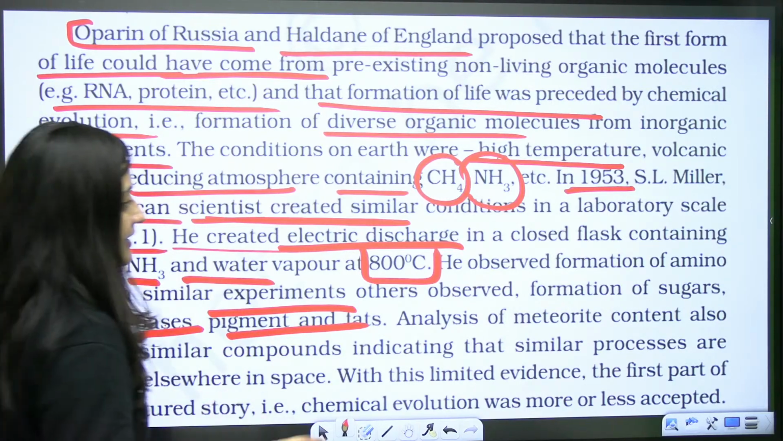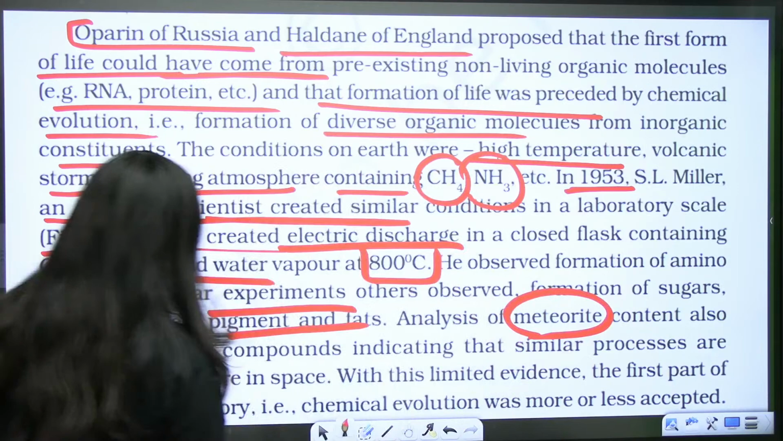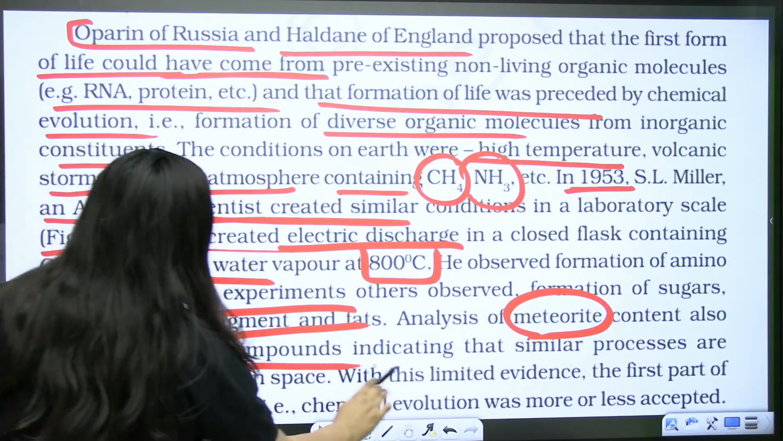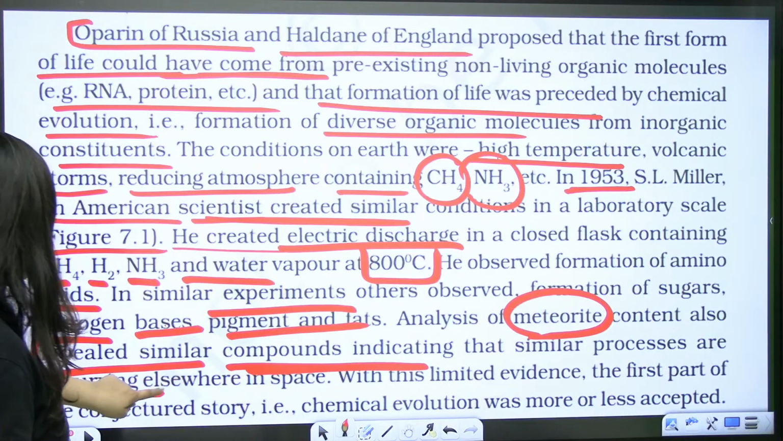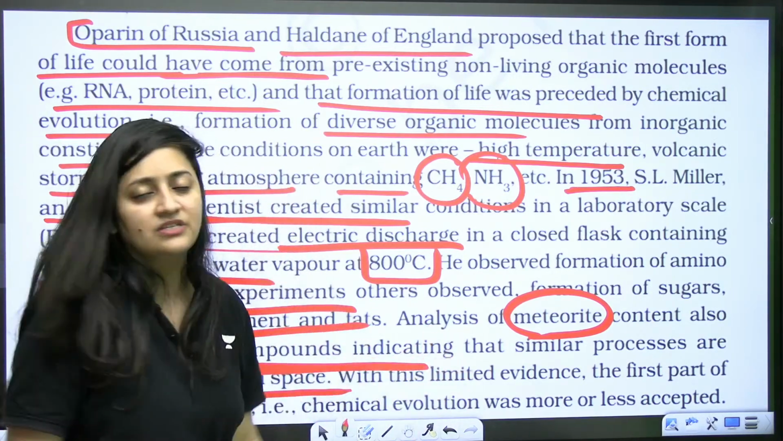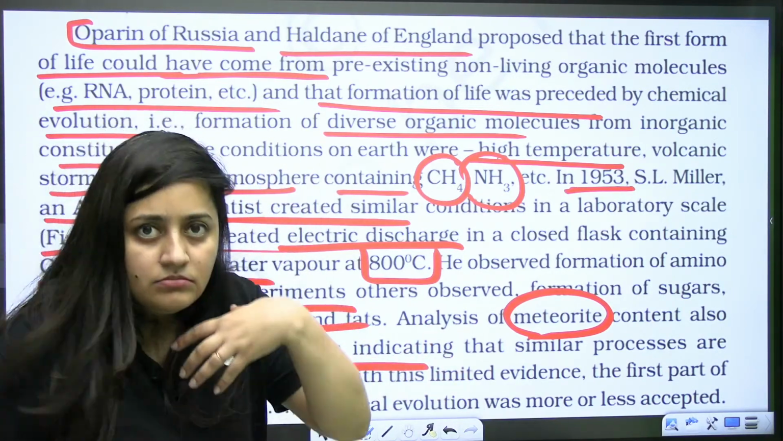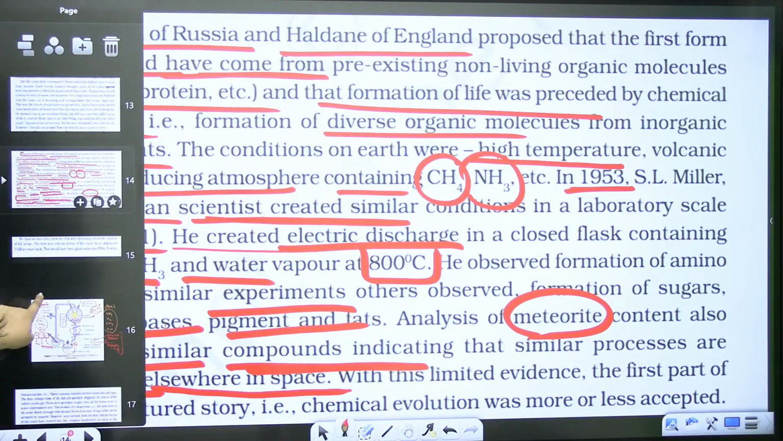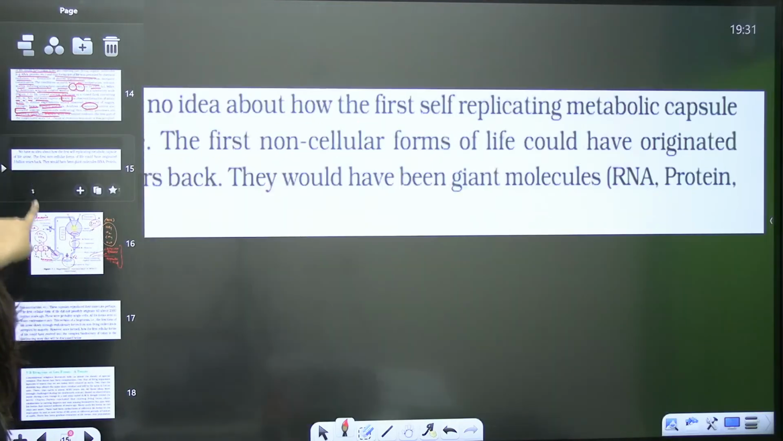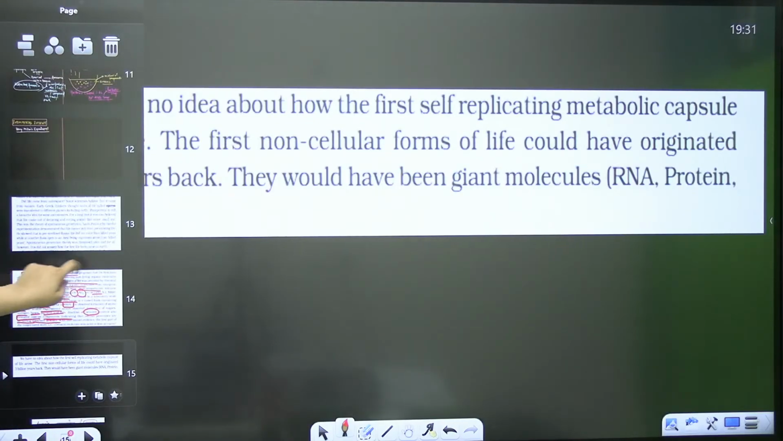Even, as I said, analysis of meteorite content also revealed similar compounds, which indicates that similar processes are occurring elsewhere in space as well. Done, bache? So this is your chemical evolution. Fine, this is your chemical evolution.